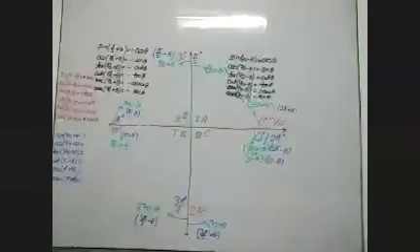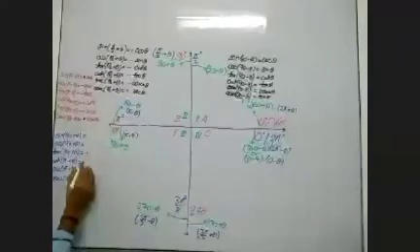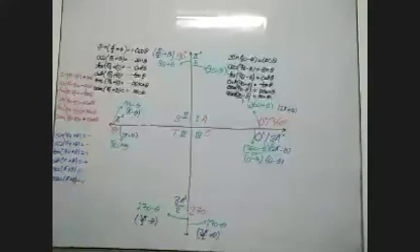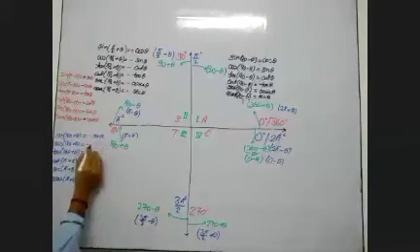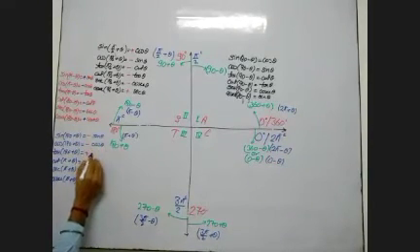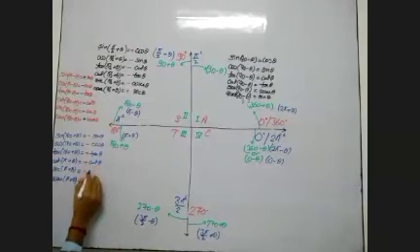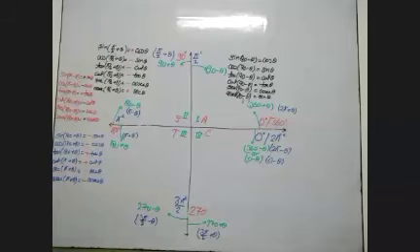Now it is third quadrant, and in third quadrant tan and opposite cot are positive, rest of the trigonometric ratios are negative. Tan and cot are positive, rest of the trigonometric ratios are negative. So it will be sin theta, cos theta, tan theta, cot theta, sec theta, and cosec theta.